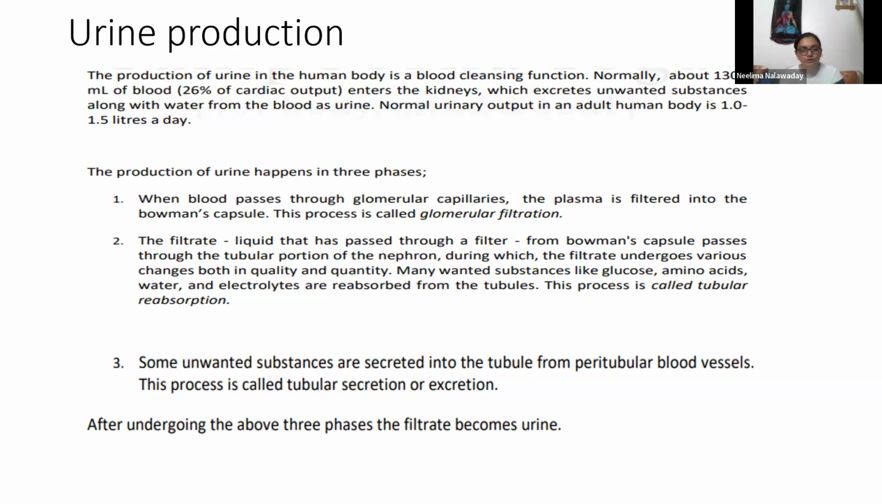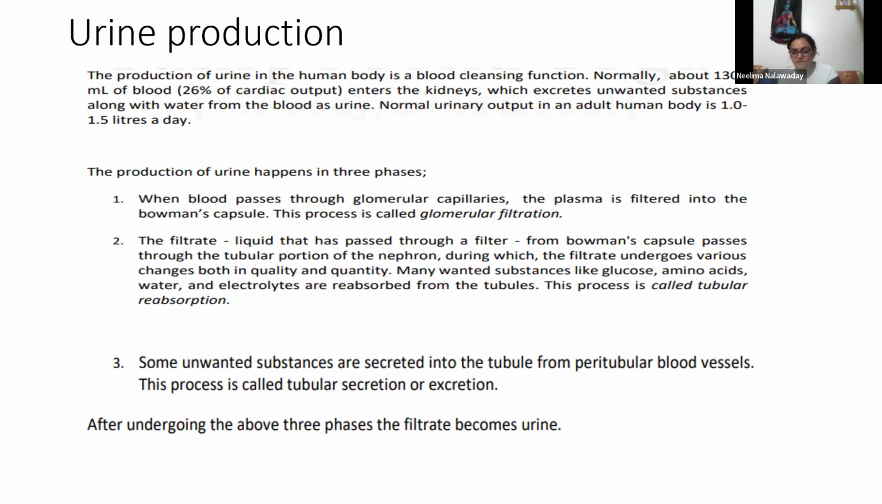The production of urine happens in 3 phases that we already discussed. When blood passes through the glomerular capillaries, the plasma is filtered into the Bowman's capsule. This process is called glomerular filtration. The filtrate, the liquid that has passed through the filter, passes from Bowman's capsule through the tubular portion of the nephron, during which the filtrate undergoes various changes both in quality and quantity.